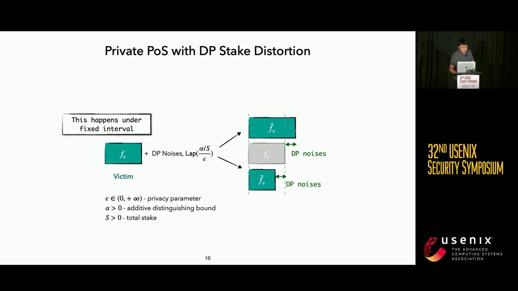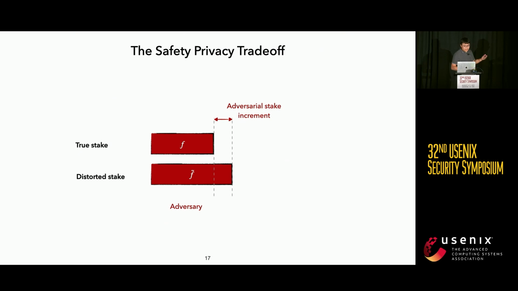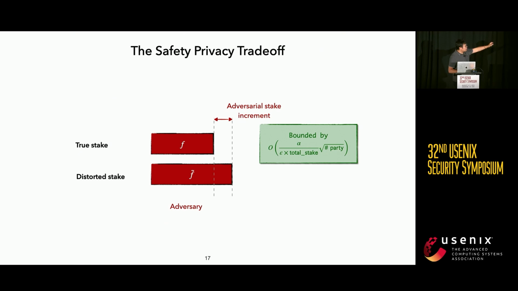All right. Considering dynamic stake settings, we run this stake distortion within a fixed time interval and over time. One problem is that when we add noise to distort the stake, it is possible that the virtual stake after distortion could be larger than the pre-distortion stake, which means the attacker can have a virtual stake increment. However, all those noises come from DP random variables, and DP random variables have bounded variance, so the entire virtual stake increment is also bounded.